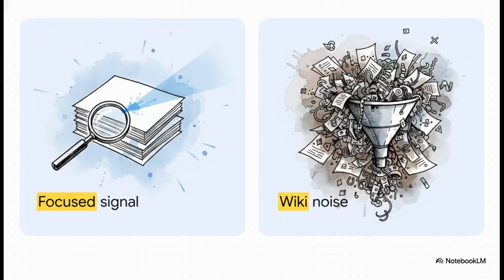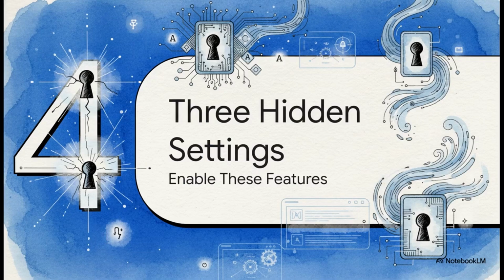But hey, there is a bit of a catch here. You really have to keep that context file focused. Please do not just dump your entire company wiki in there. If you feed it way too much information, it forces the AI to process a ton of useless noise right alongside the actual signal. And paradoxically, your results will actually get worse, not better. A great rule of thumb is one workspace per specific use case. Having a dedicated writing workspace and a separate code review workspace is always going to give you way better results than trying to build one massive catch-all bot that tries to do absolutely everything.